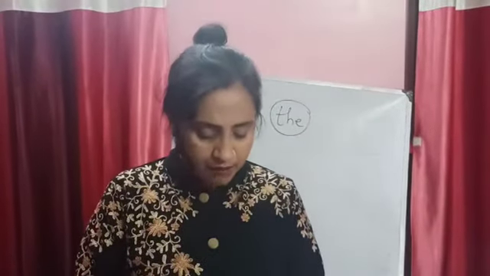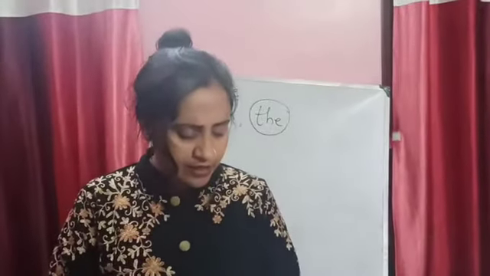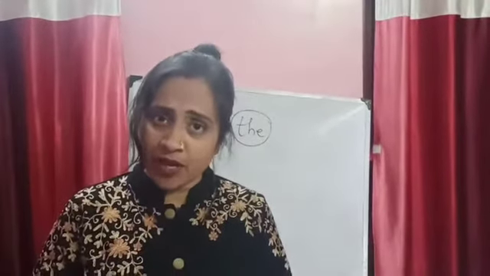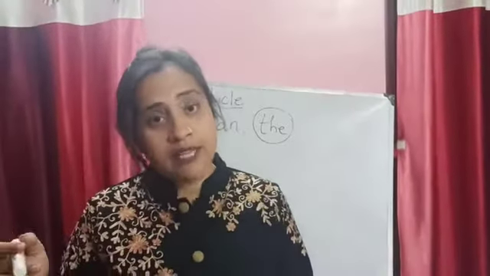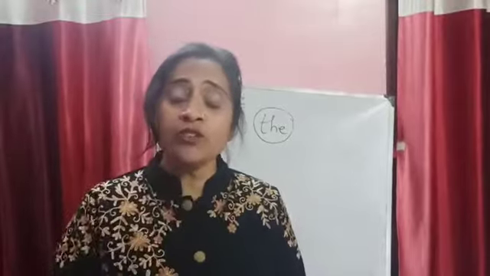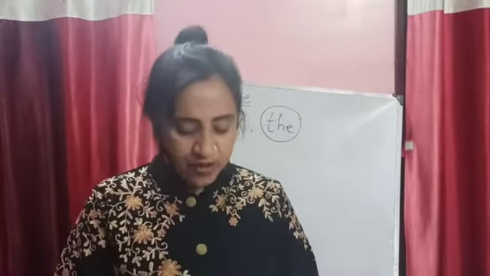Then the is always used with the names of rivers, mountains, oceans, seas, famous buildings, nations and holy books. That also you use: the Bible, the Gita, the Quran. The Vindhyas range, the mountains the Alps, the Himalayas, the rivers the Ganges, the Nile, the Yamuna.